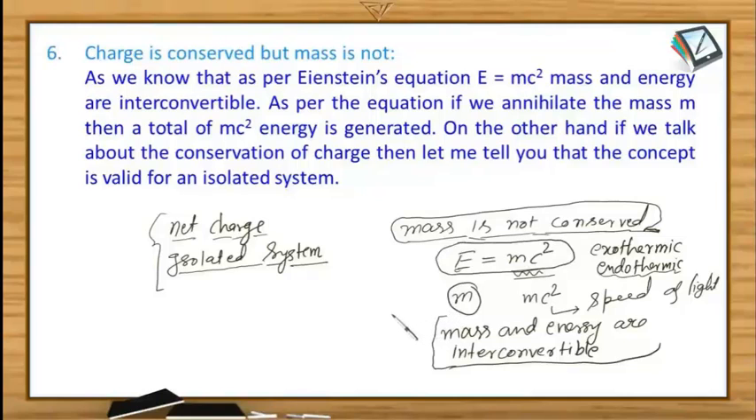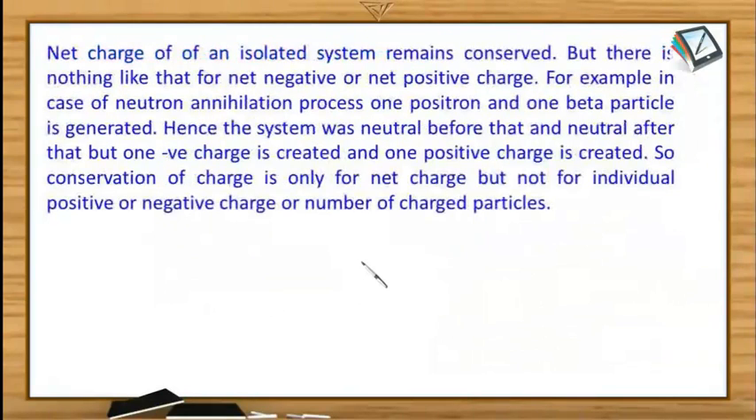Okay. So we were talking about the conservation of charge, which is more important to discuss in electrostatics. By conservation of charge, I mean that the net charge of an isolated system remains conserved. We cannot guarantee the net positive charge or the net negative charge individually, but the net charge can be assumed constant, provided the system is isolated.